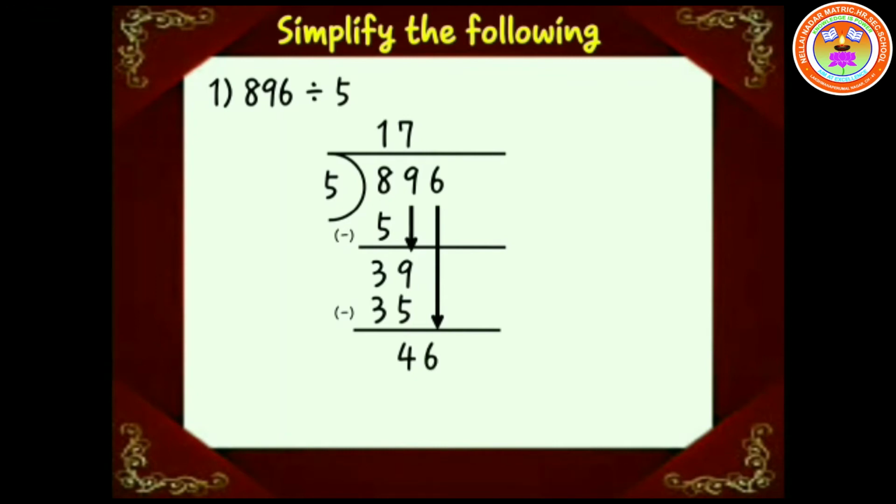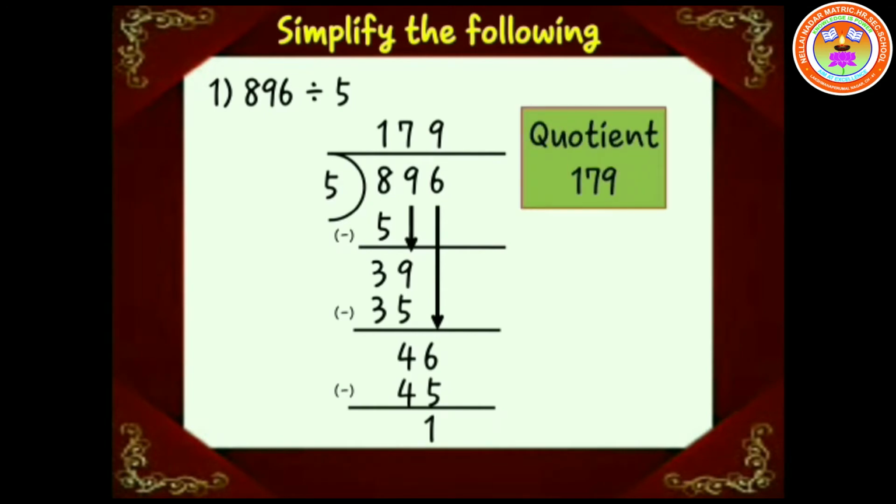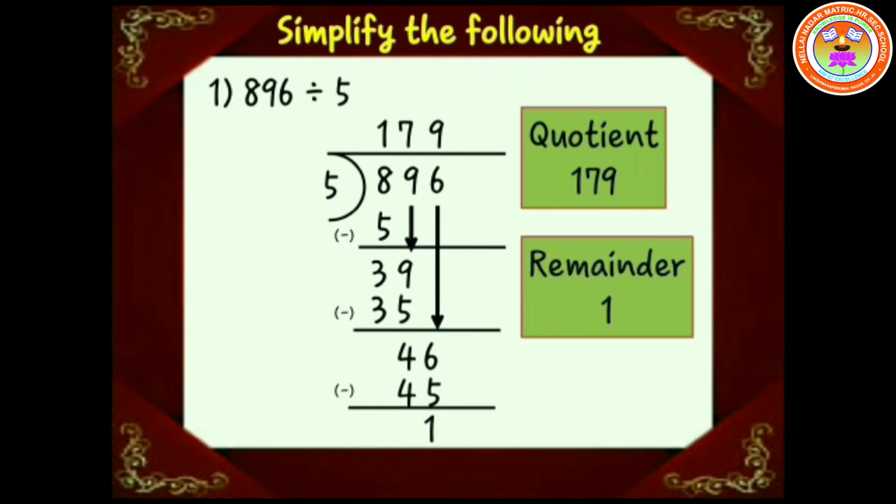Here 5 divides 46 9 times. That is, 5 nines are 45. Place 45 below 46. Hence the quotient is 9 and the remainder is 1. The answer: quotient is 179 and the remainder is 1.